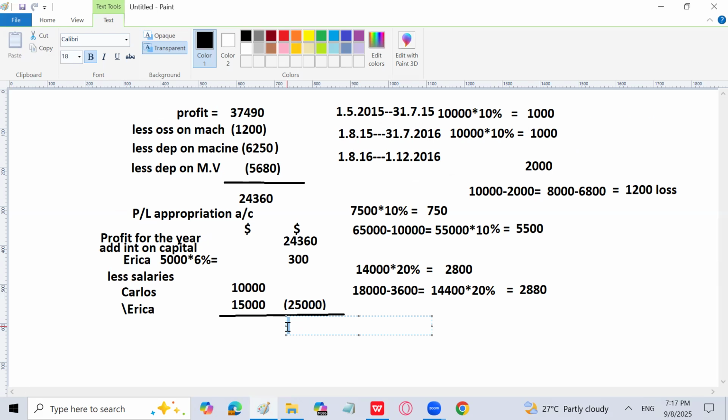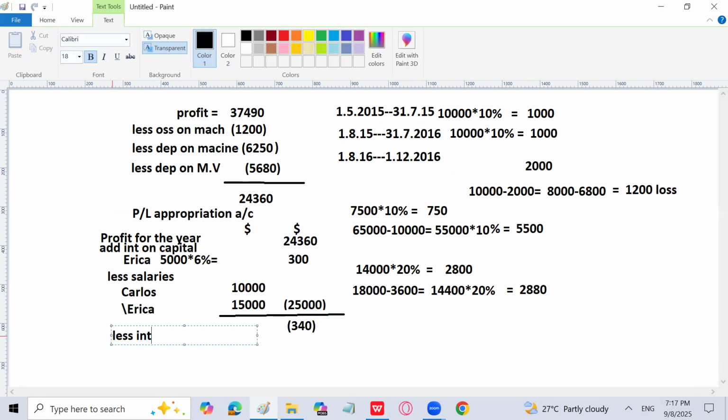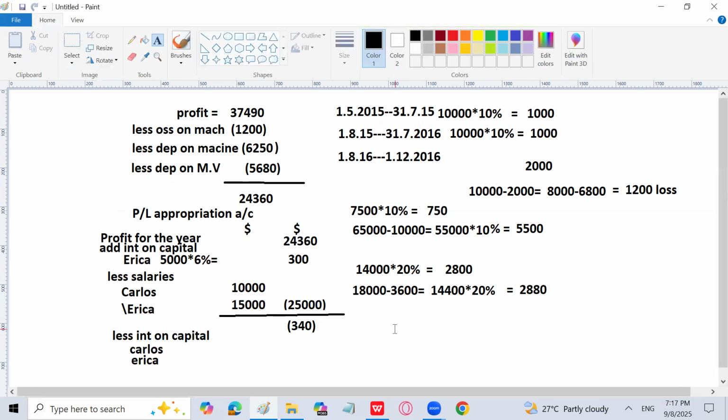That is negative 340. So it is coming negative 340. Now, less interest on capital. So I will write less interest on capital, which is again for Carlos and Erika. Yes, there can be profit also, there can be loss also. So here we are facing a loss basically of 340.